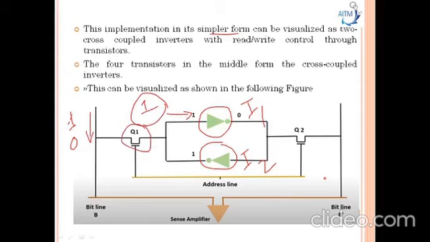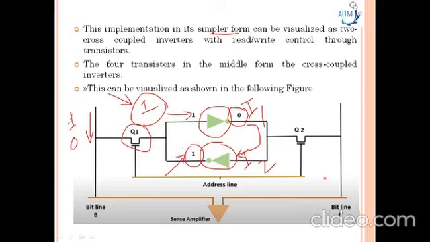So 1 is the input to inverter I1 and it produces the output 0. This 0 will be the input to inverter I2, which will produce the logic 1. Now the data read is logical 1. This is how the read operation is done.